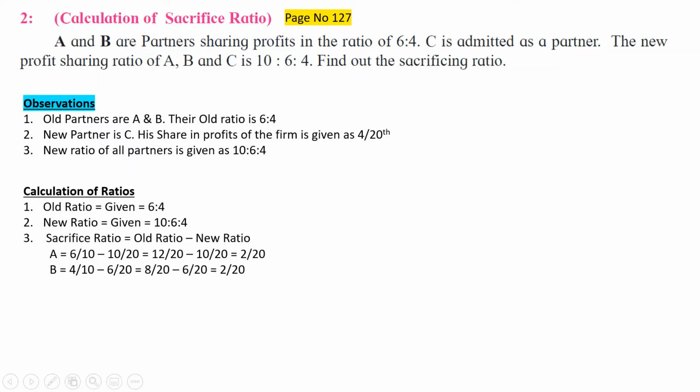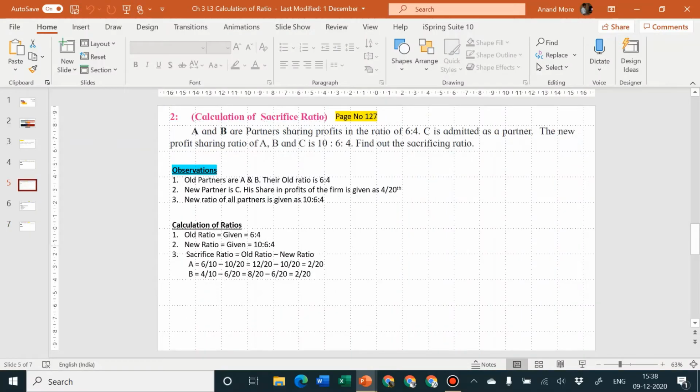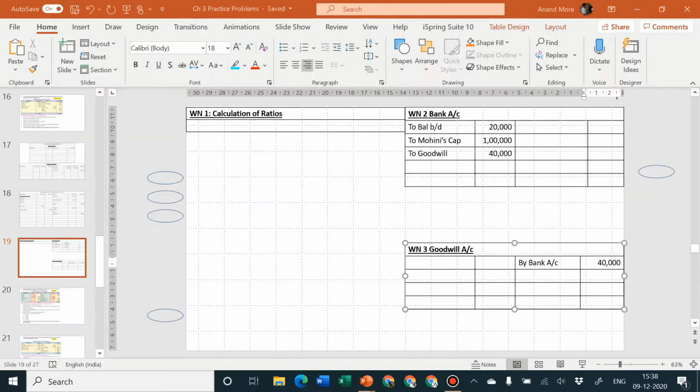C is admitted as a partner and the new profit sharing ratio of A, B and C is 10:6:4. The old ratio is also given as well as the new ratio. Then there is not much tension. We can straight away say old partners, their old ratio is so and so. New partners, their ratio is so and so. So in the calculation of ratio, old ratio, new ratio and then sacrifice ratio, straight away we can use this particular thing. So let me go back to my problem now.